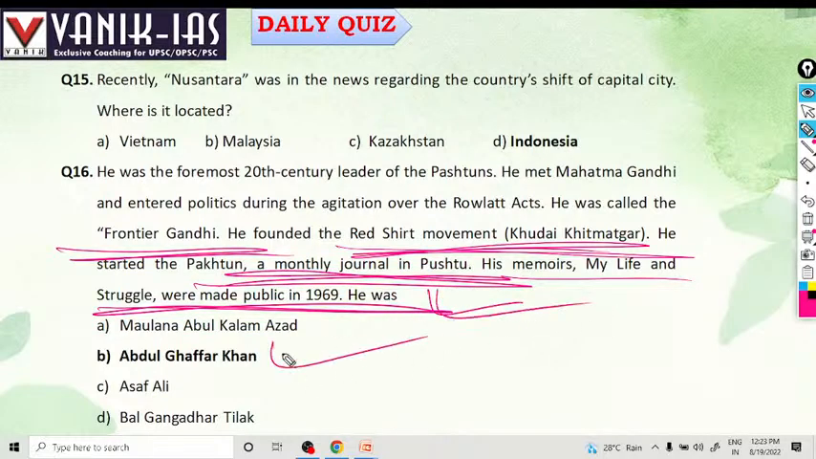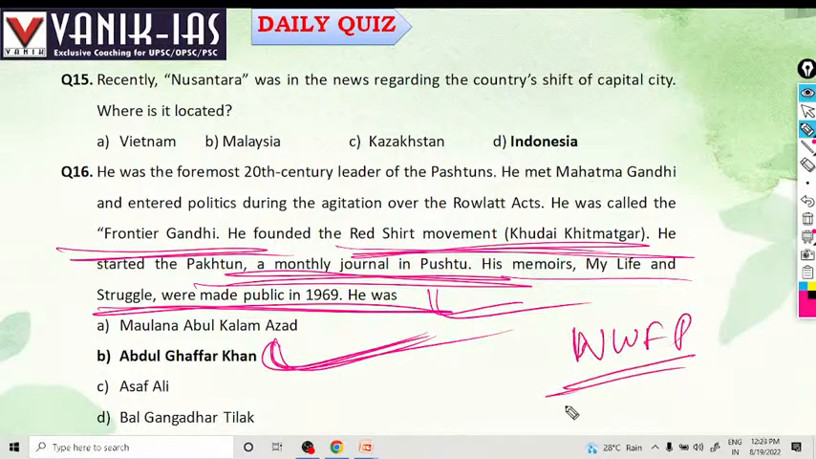He was Khan Abdul Ghaffar Khan, Frontier Gandhi, with the monthly journal Pakhtun, and the Red Shirt Party or Khudai Khidmatgar. He belongs to the North-Western Frontier Province, NWFP, right?